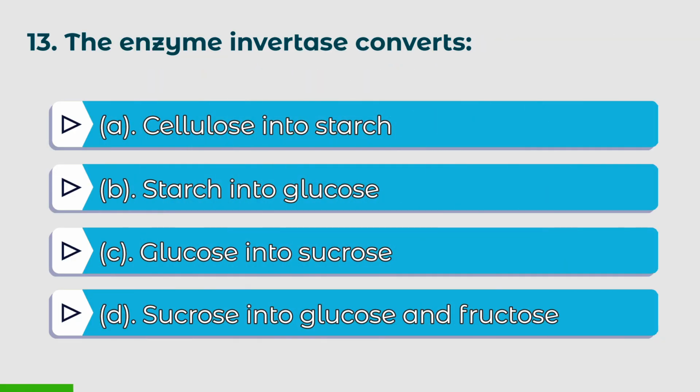13th question. The enzyme invertase converts. Options: A. Cellulose into starch, B. Starch into glucose, C. Glucose into sucrose, D. Sucrose into glucose and fructose. The right answer is D. Sucrose into glucose and fructose.